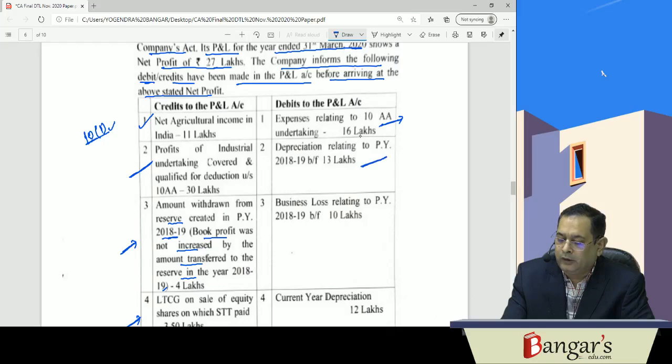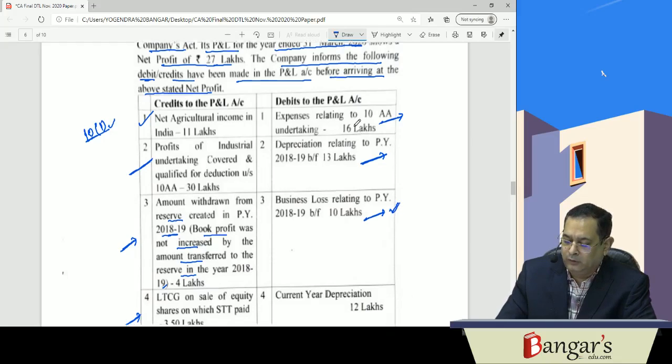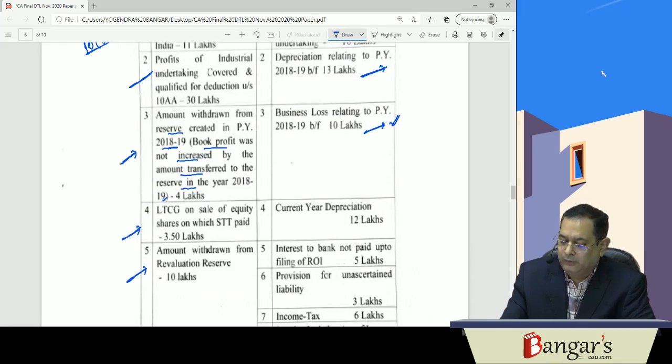Depreciation for 18-19 and business loss relating to previous year 18-19. So depreciation or business loss, whichever is lower. So here this is lower, the same can be reduced. Current year's depreciation, that will be added, and depreciation excluding revaluation will be reduced. Interest paid to bank, not paid up to the due date of filing of return, no adjustment will be required.